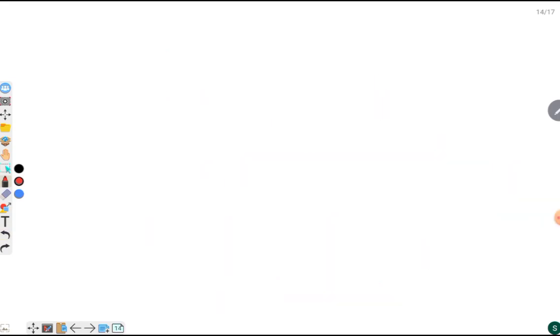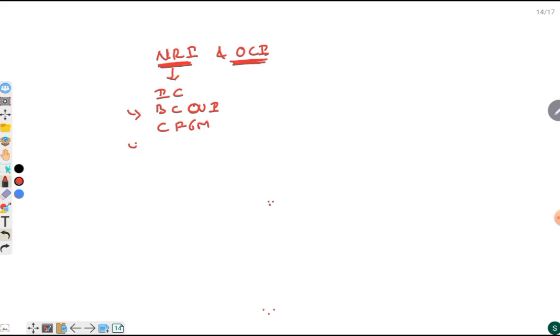Let us look at NRI and OCI, that is, Non-Resident Indian and Overseas Citizenship of India. NRIs are those Indian citizens currently residing outside India continuously for 6 months. These NRIs enjoy the rights of Indian citizenship. Overseas citizens of India are those whose ancestors were Indians, but who are now not citizens.